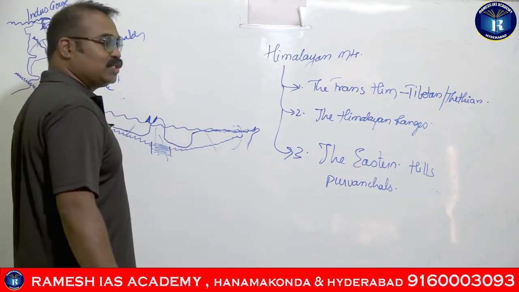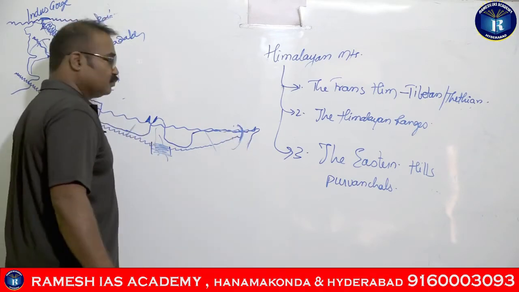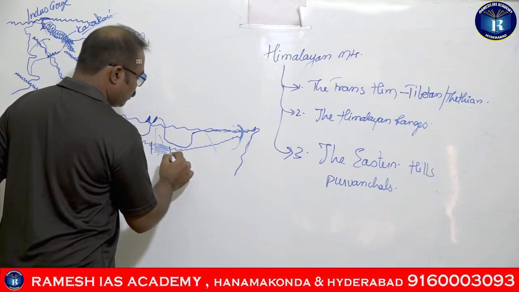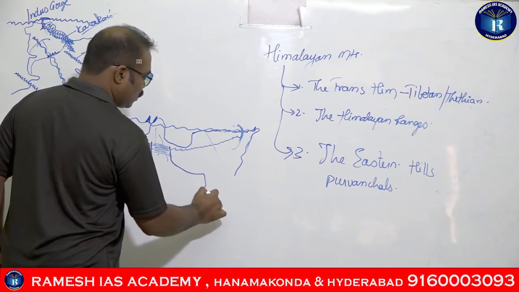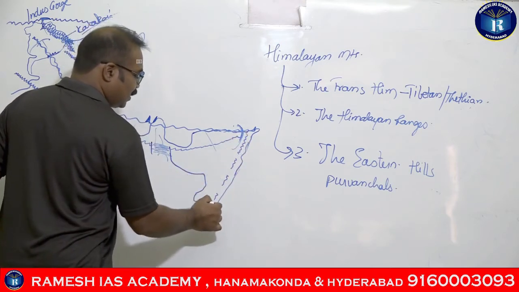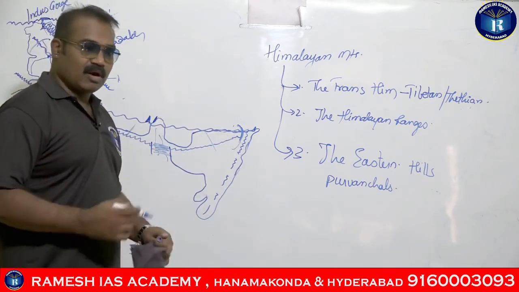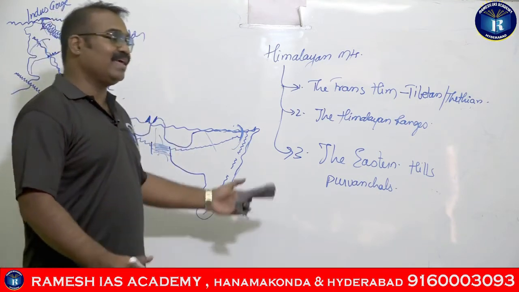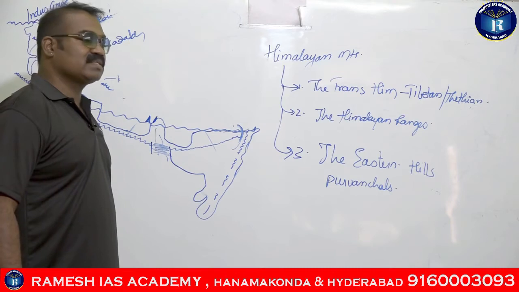So, when we talk about the Purvanchals, after the Brahmaputra gorge, the Himalayas are suddenly trending southwards, and they represent the Purvanchals, guys, or the Eastern Hills.